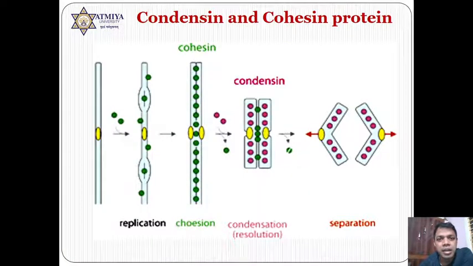See, mitosis and meiosis are part of the M phase, but the process actually starts in the S phase only. In the S phase, two types of proteins are formed. One is called condensin, the other is called cohesin protein.